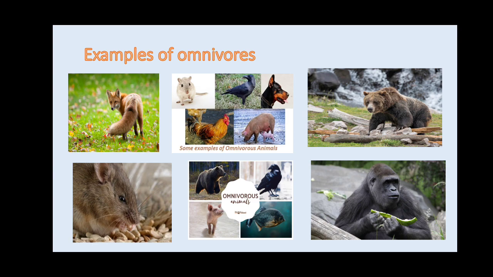So what is the basic comparison between herbivores, carnivores, and omnivores? Herbivores are plant eating animals; carnivores are flesh eating animals; omnivores are animals which eat both. Animals which eat both plants and animals are called omnivores. Then move to the next omnivore examples.